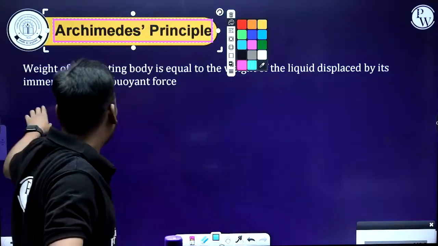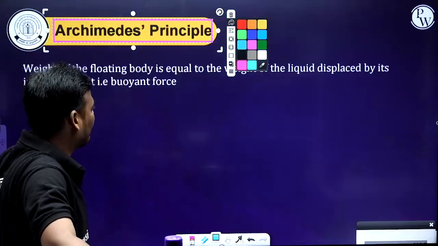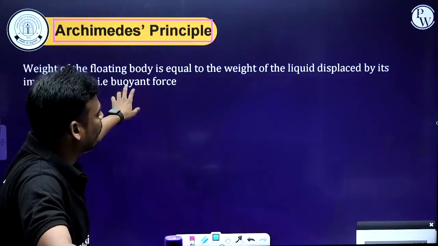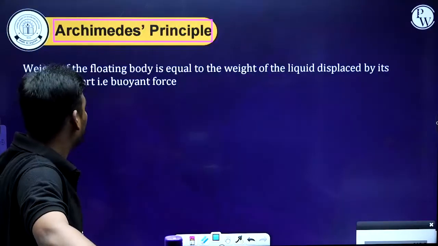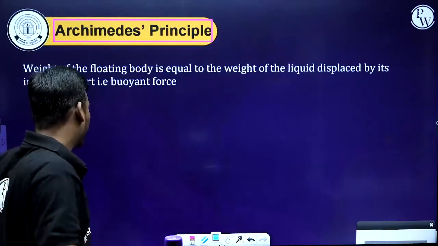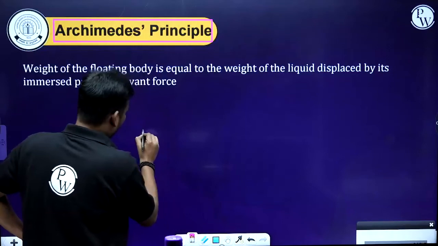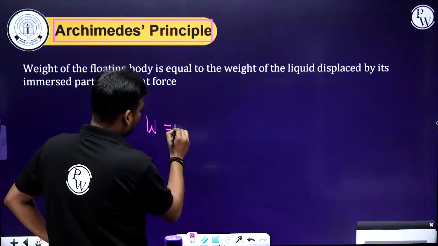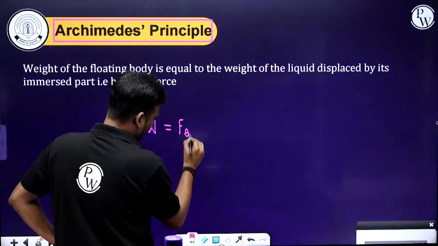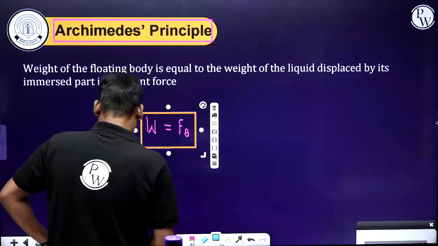The weight of the floating body is equal to the weight of the liquid displaced by its immersed part, that is the buoyant force. The weight of the floating body equals the buoyant force of the liquid. This is the statement. What does it mean?